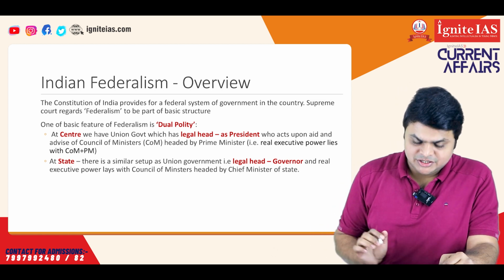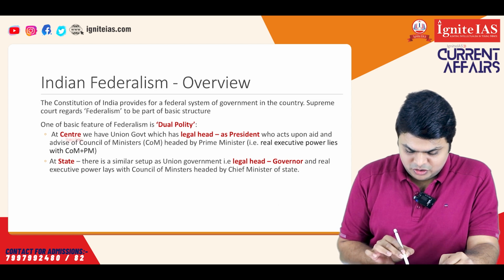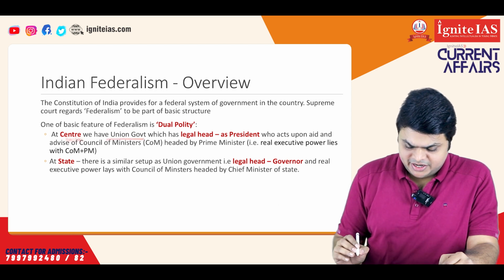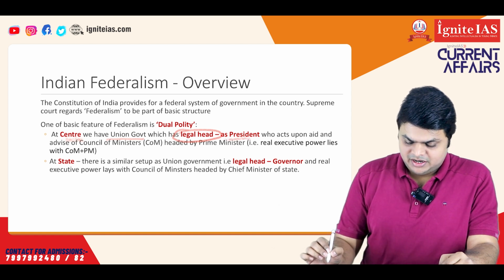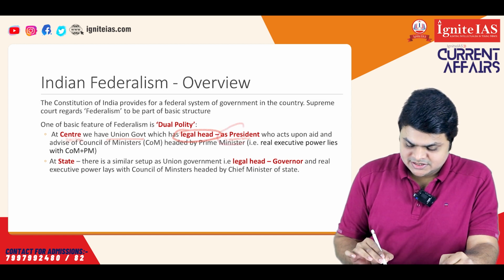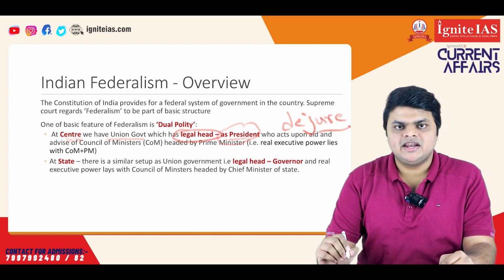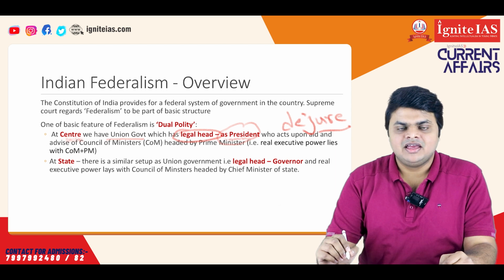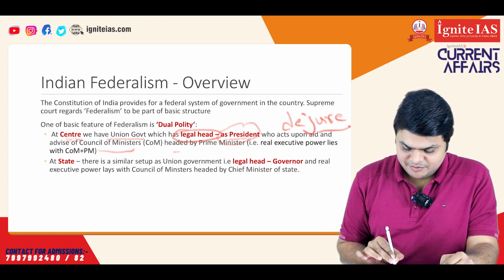Consider the executive power in union and state. At the center, as you all know, we have the union government. For that union government, the legal head is the President of India. All the executive power, all the decisions are officially taken in the name of the President. But the President is termed as a de jure or nominal head. What does this term mean? That he is only a nominal head of the state. Actual powers are vested in the Council of Ministers headed by the Prime Minister.